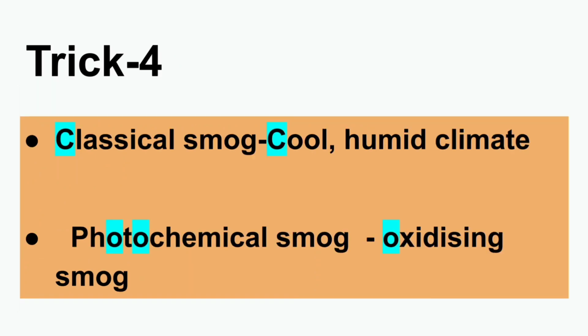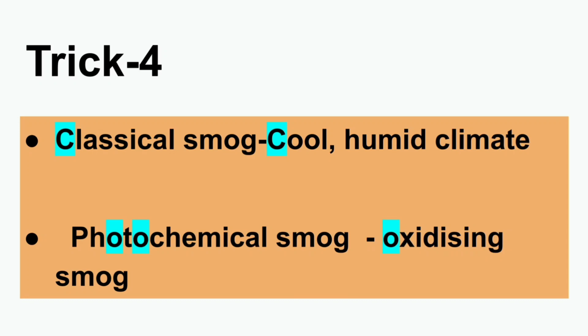Moving on to trick number 4, which is the photochemical smog and classical smog. This is given in NCERT that classical smog is formed in cool and humid climate. So C for C. Classical starts with the letter C, so it's formed in cool climate. So definitely if that is formed in cool climate, the photochemical smog is formed in warm, just the opposite of it.